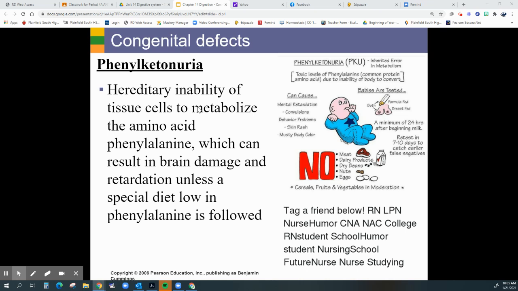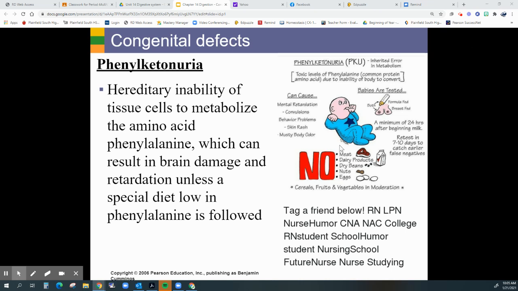Because of it, the body actually needs that alanine to stimulate brain growth. And without it, obviously, those individuals are going to have some sort of brain growth problems, specifically mental retardation, and then they are going to require a specialized diet that doesn't have that amino acid in it because their body can't break it down.